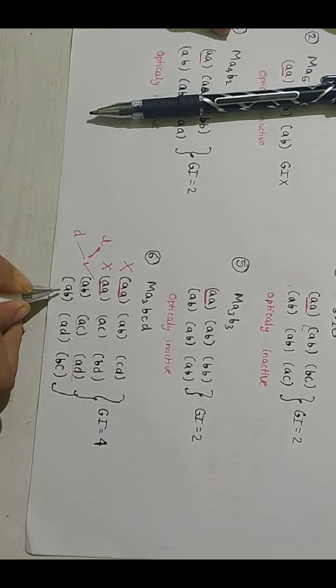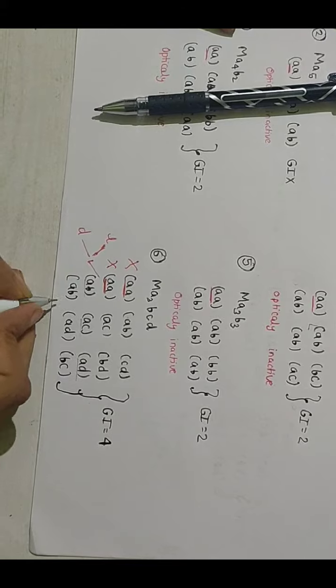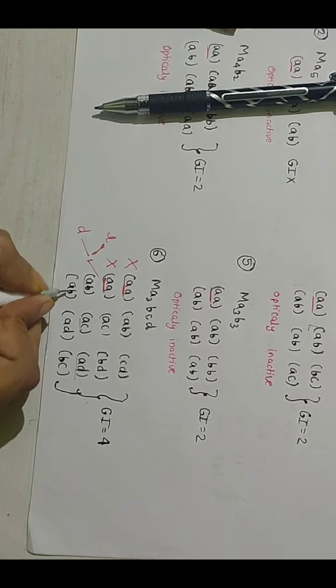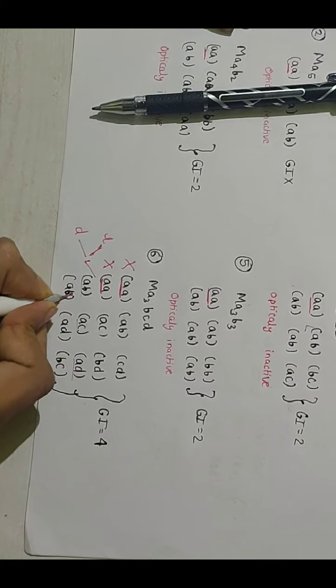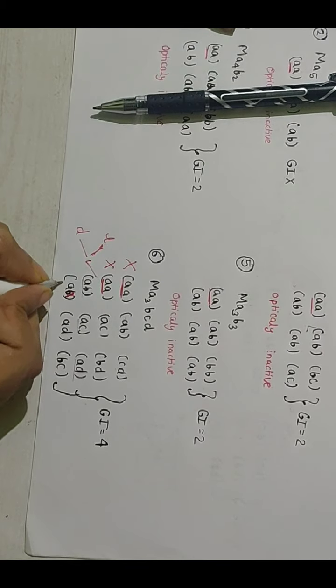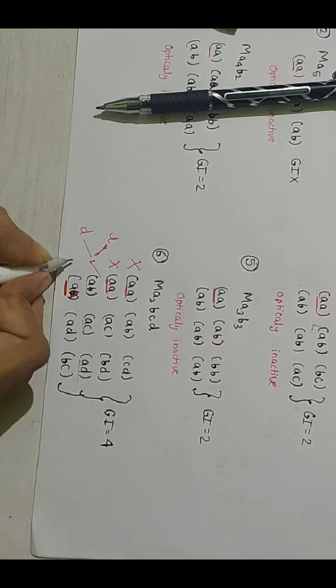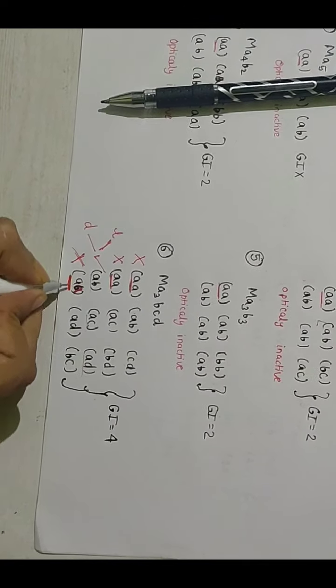Now we see, wait, here we made a mistake. We have to write AA. This is AA. So AA, they have similar pairs, so they don't show any optical activity.